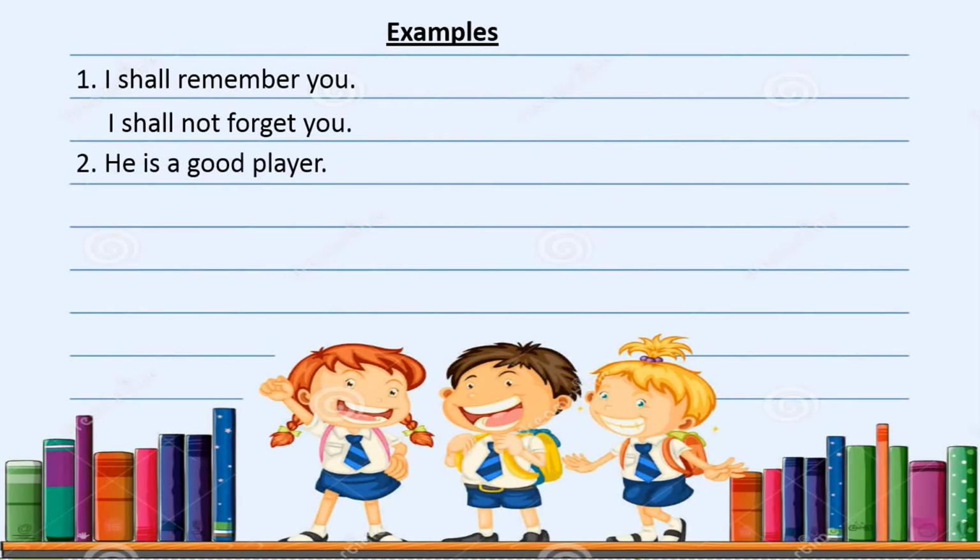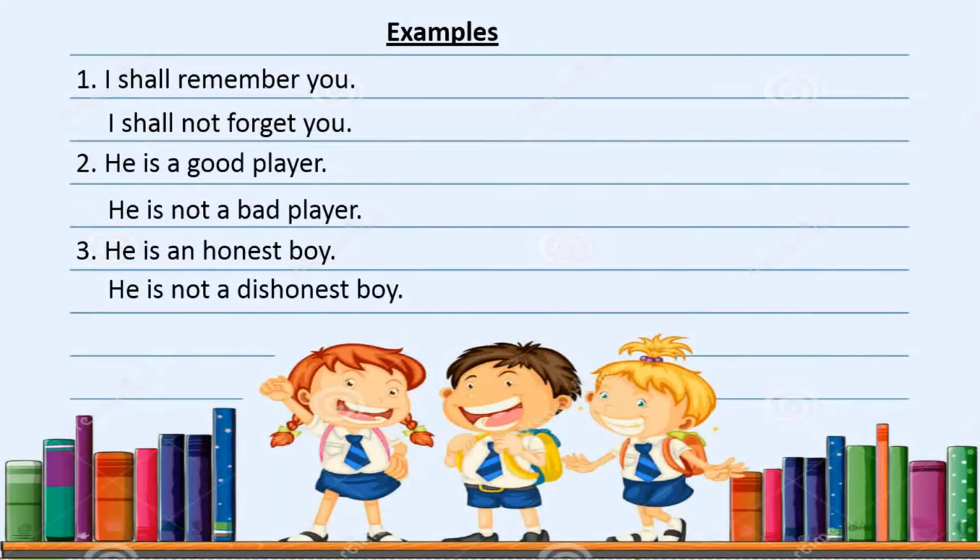He is a good player. The antonym of good is bad, so: he is not a bad player. He is an honest boy. The antonym of honest is dishonest, so: he is not a dishonest boy.